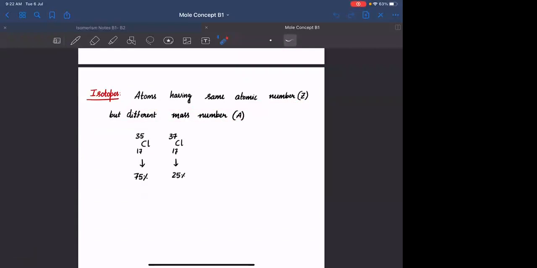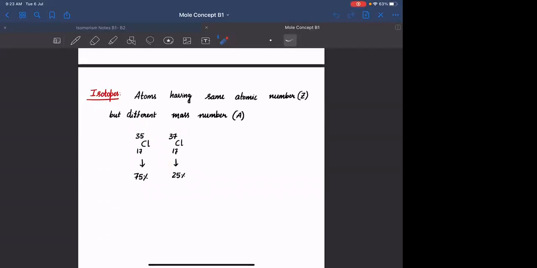Chlorine has two isotopes, chlorine 35 and chlorine 37. मतलब one of the isotope is having mass of 35 AMU and the other isotope is having mass of 37 AMU. And these percentages in nature are 75% of 35, 25% of 37. If we are having 100% of the chlorine as 35, we can write the atomic mass of chlorine as 35 AMU. If you have 100% of the chlorine in the form 37, you can write the atomic mass of chlorine as 37 AMU. But these two percentages are considerable. We cannot neglect 25% in presence of 75%, right?